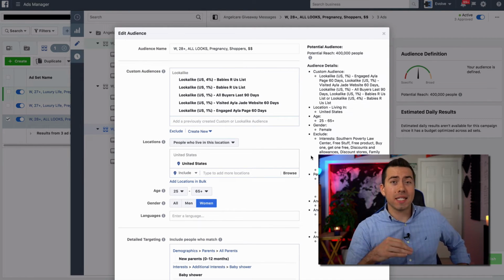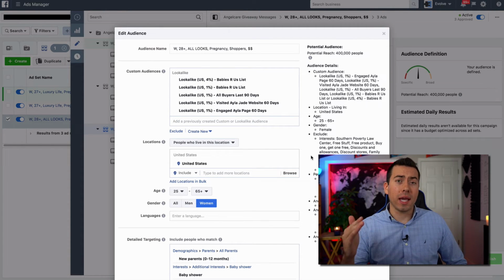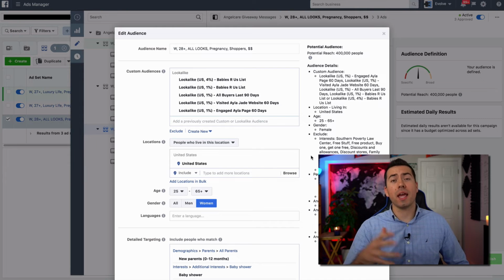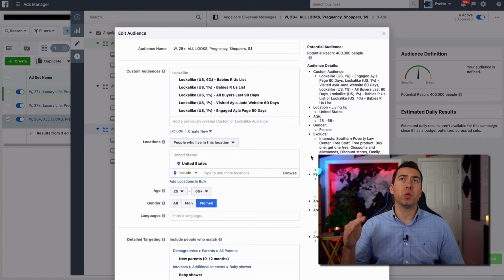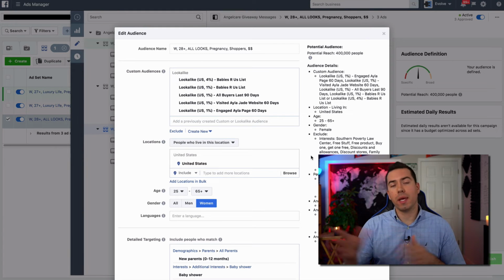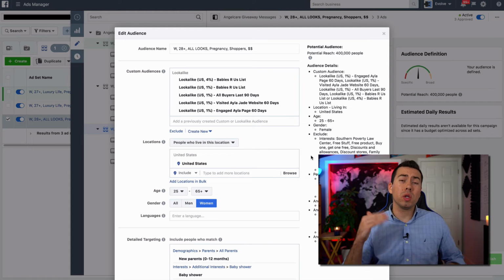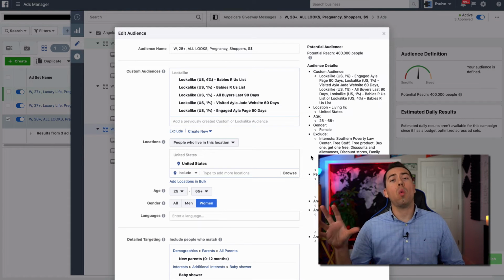Now, I'm about to go over that secret right now. So in this third audience, I have a lookalike created of a data list that I got from a buddy of mine. A buddy of mine runs a data company, and in this data company, you have access to similar data that Facebook had access to when it was adding in all those extra audiences that it went ahead and removed.